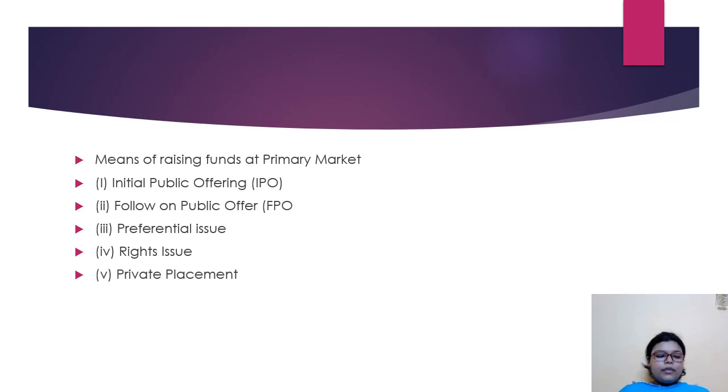Next one is preferential issue. Preferential issue refers to the procedure of bulk allotment of fresh shares to a specific group. They specify to whom they are going to sell or provide these shares. It can be some venture capitalist, some company, or an individual. So it is decided by the company itself to whom they are going to issue the shares.